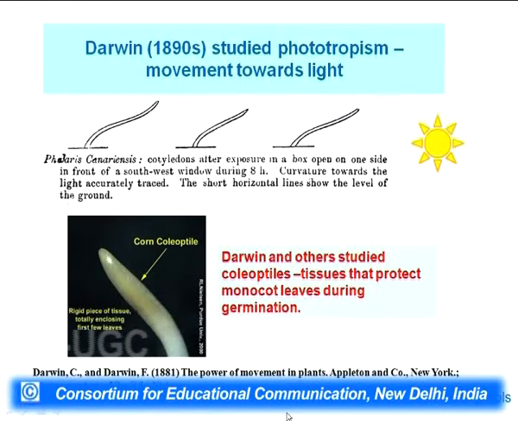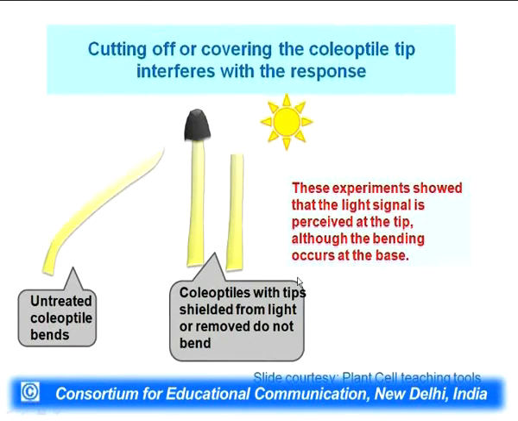This is a book of Darwin written as The Power of Movement in Plants, and it was published in 1881. It shows how plants can move as dictated by the light. Now, look at this simple experiment. You see in the left, this is a normal coleoptile.